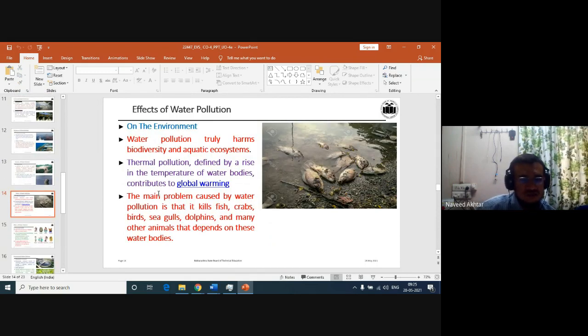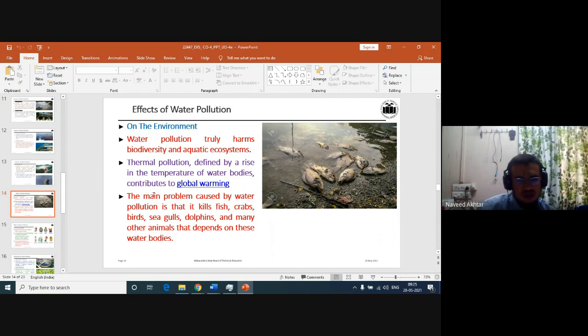Then you can see the effects of water pollution on the environment. Water pollution truly harms biodiversity and the aquatic ecosystem. Thermal pollution, defined by a rise in the temperature of water bodies, contributes to global warming. These are the effects of pollution. We have already seen some of the effects previously.